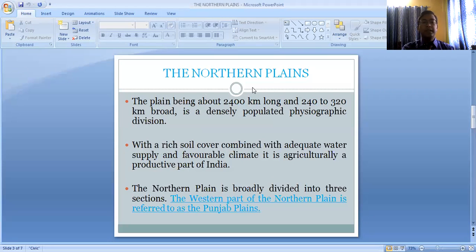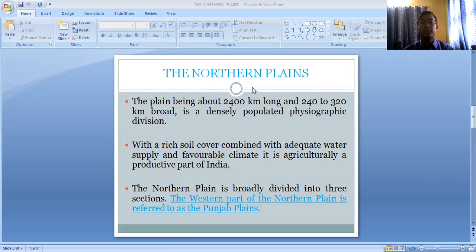The northern plains are about 2,400 kilometers long and 240 to 320 kilometers broad, and they are a densely populated physiographic division. So they are around 2,400 kilometers long from the west to the east, and 240 to 320 kilometers broad from the north to the south.